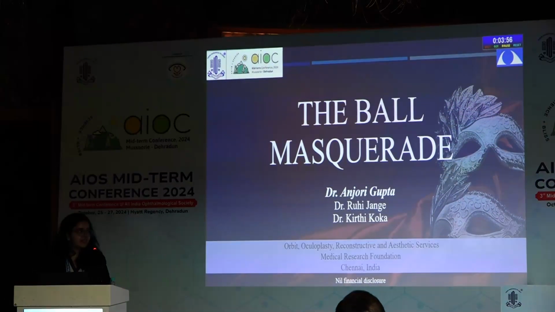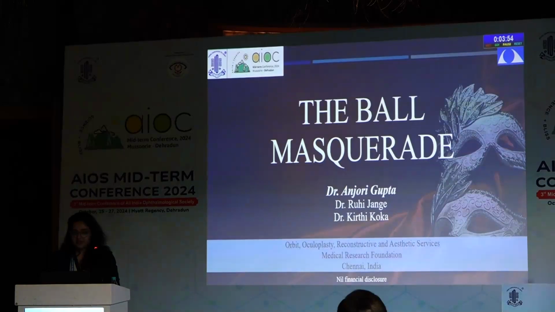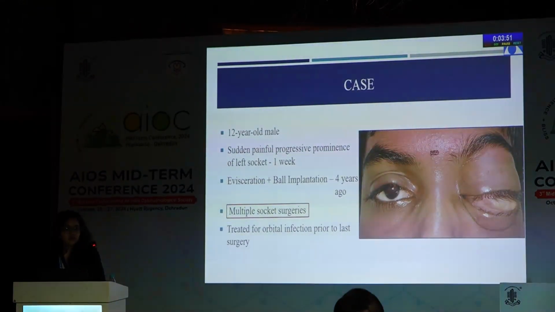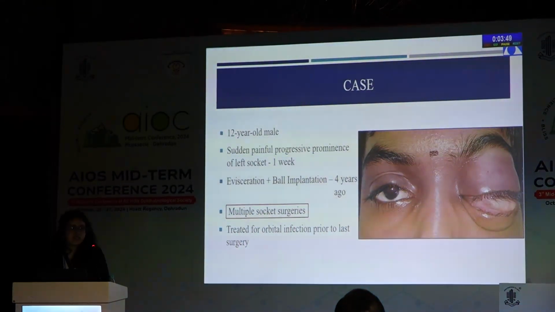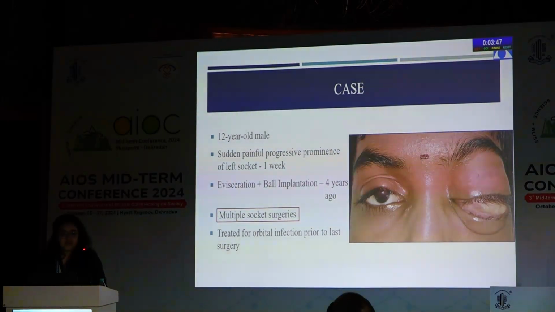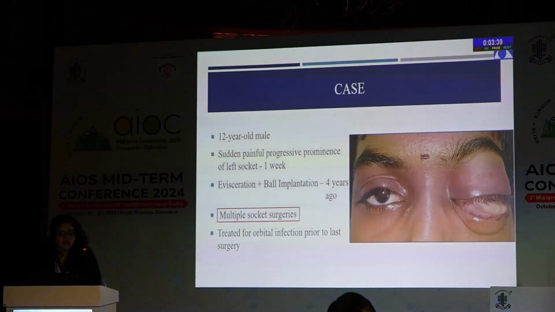Today I'll be presenting a case titled The Ball Masquerade. A 12-year-old boy came to the emergency with sudden painful progressive prominence of the left socket since 1 week. He has a history of evisceration with ball implantation done 4 years ago. He had undergone multiple socket reconstruction surgeries with mucous membrane grafting and AMT, and he was treated for orbital infection prior to the last surgery.